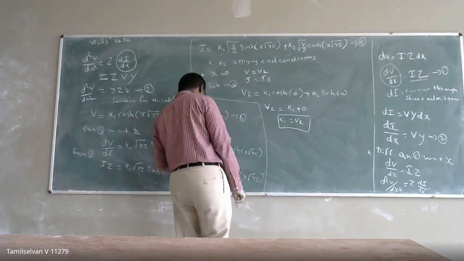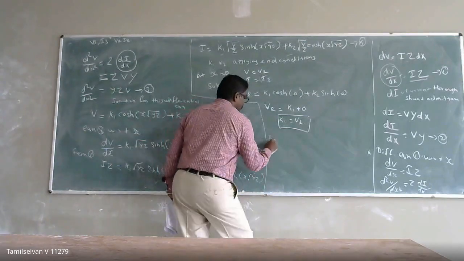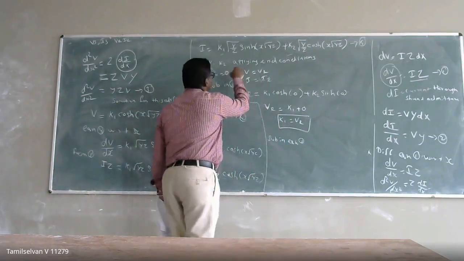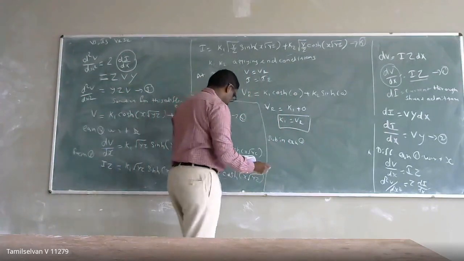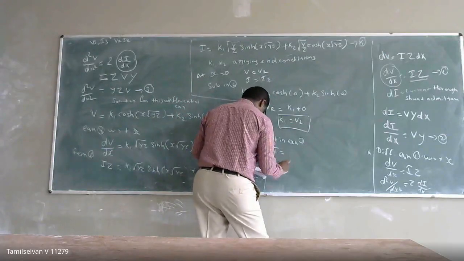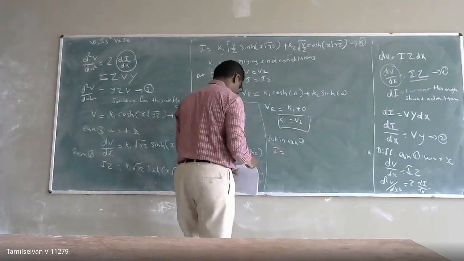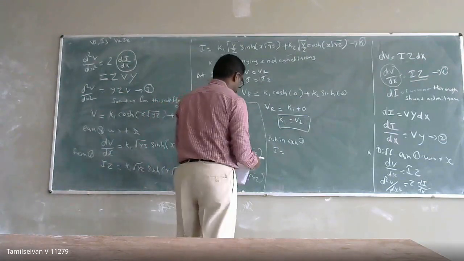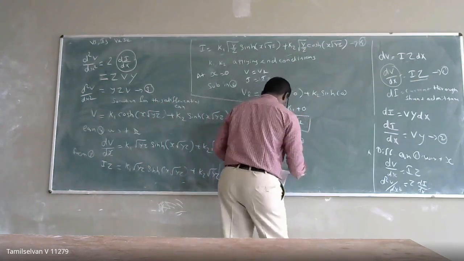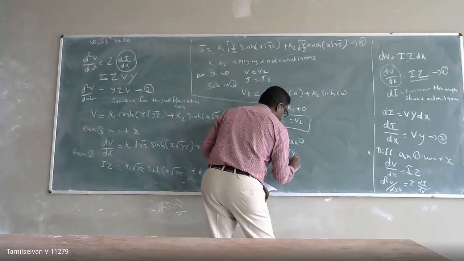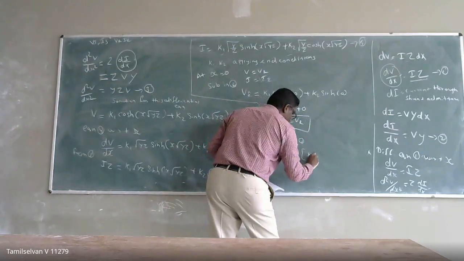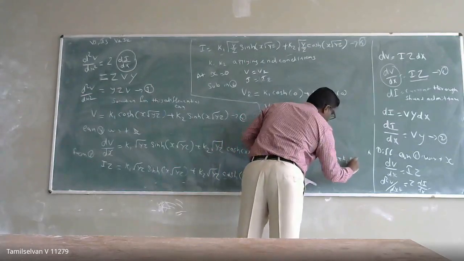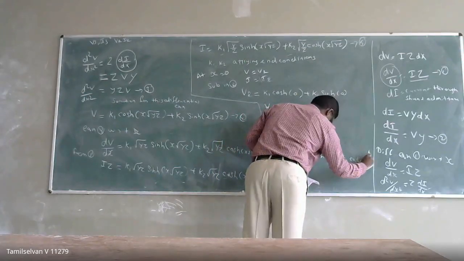Similarly, I can substitute in equation 5. If I substitute the same condition, I will be equal to square root of y by z common, K1 sinh of 0 plus K2 cosh of 0.